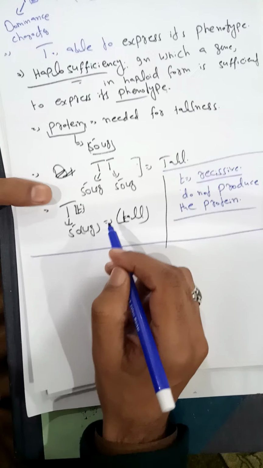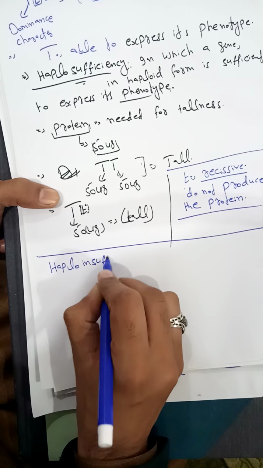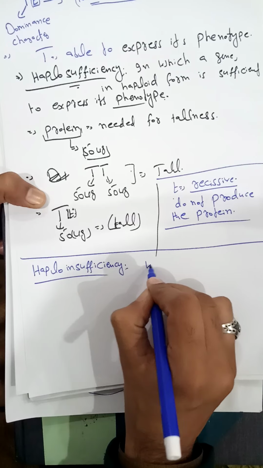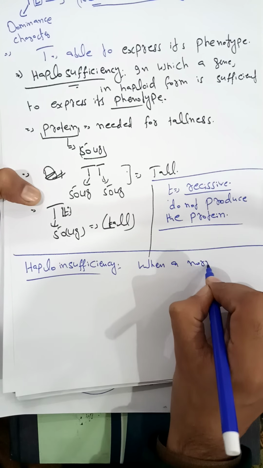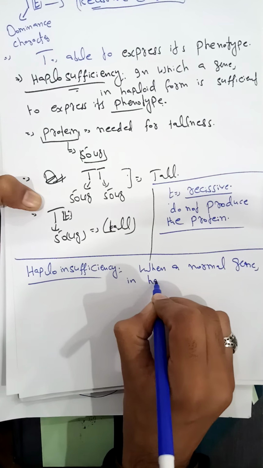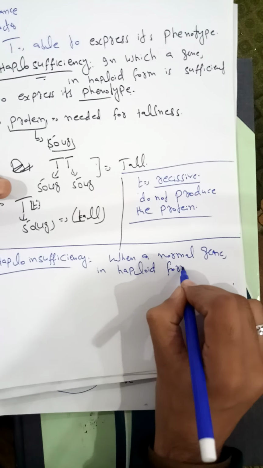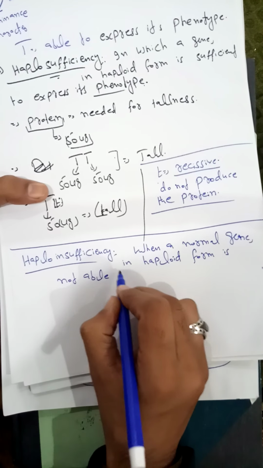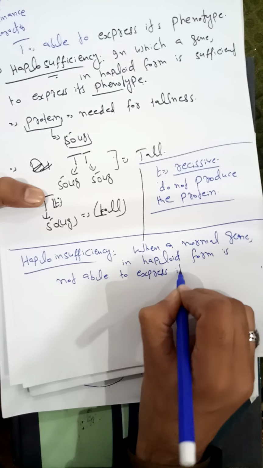Sometimes haploinsufficiency also occurs. Now what is haploinsufficiency? Haploinsufficiency is when a normal gene in haploid form is not able to express its normal phenotype, to express itself. For example,